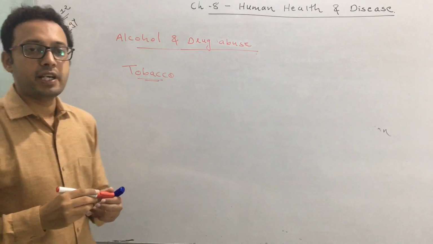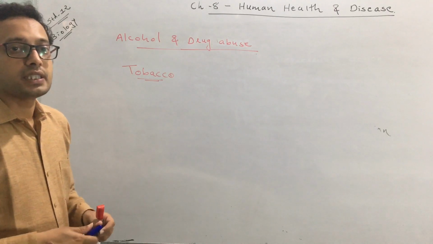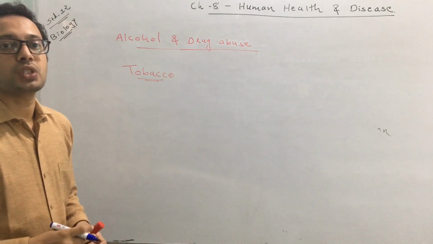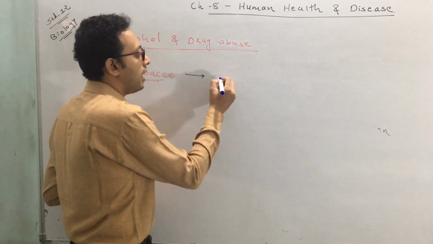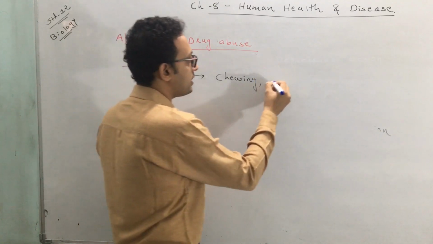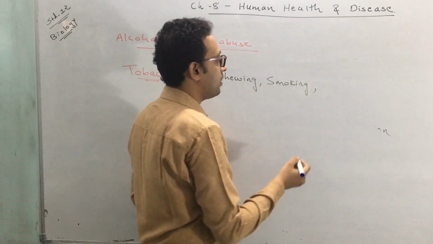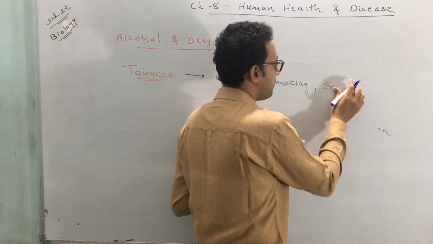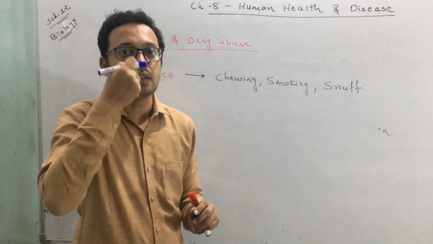Okay, the use of tobacco is now rising in our society. Tobacco can be consumed in various forms, either in chewing, in the form of smoking, or it can also be used as snuff. The older people use it in the form of snuff.